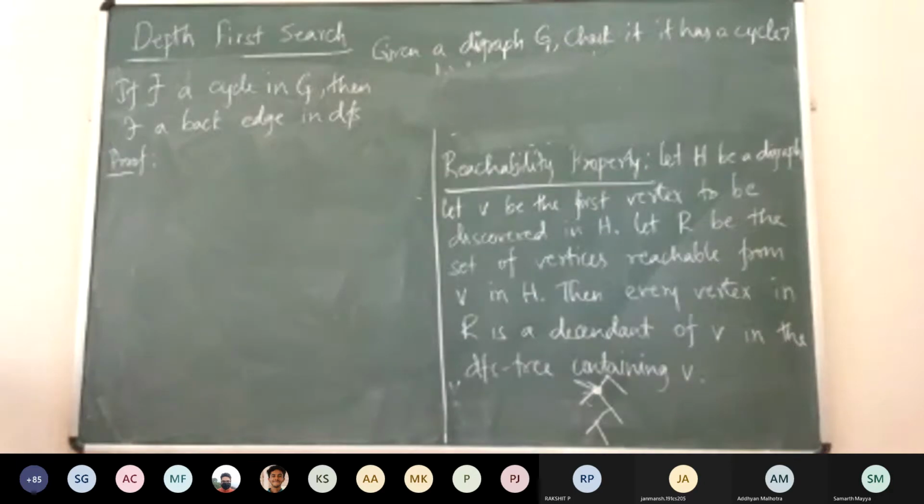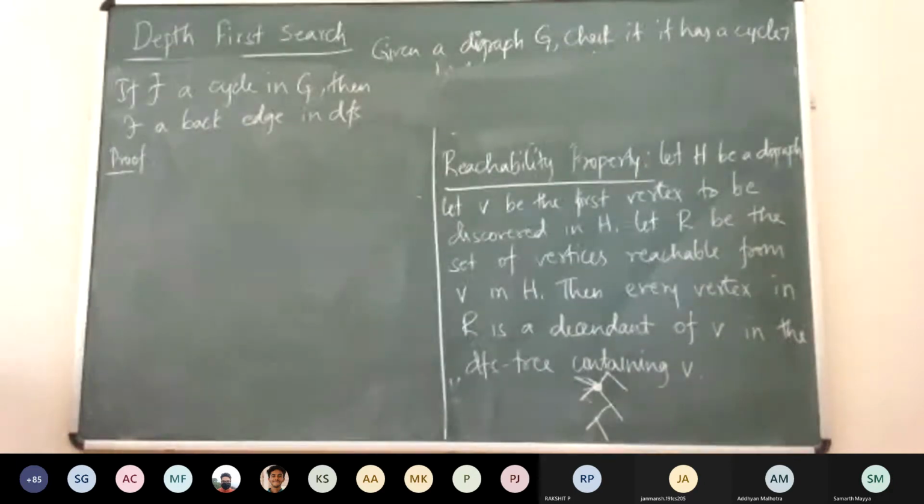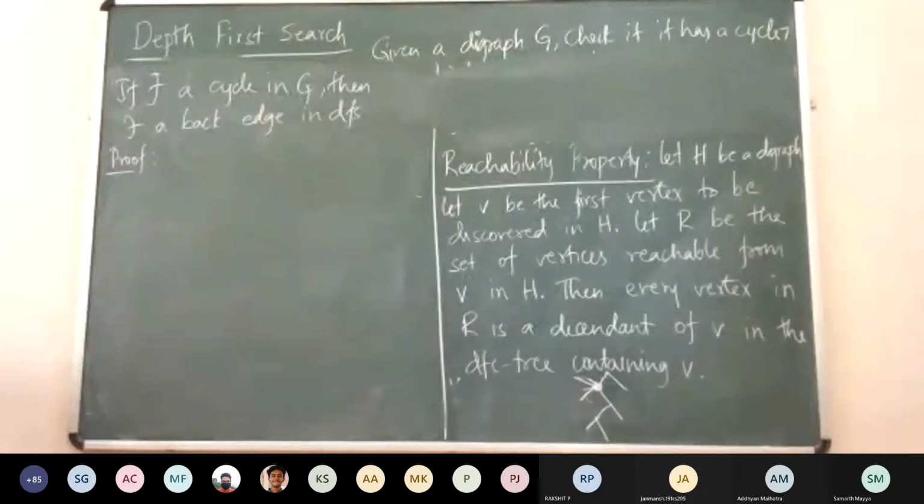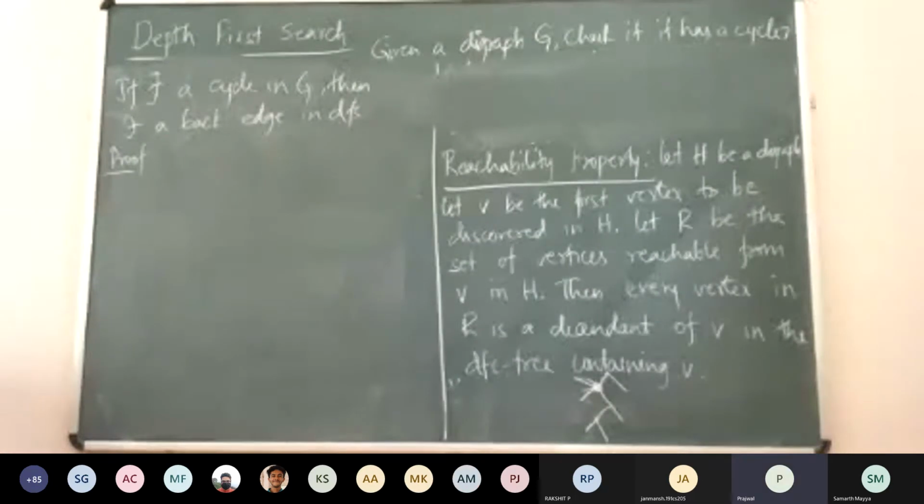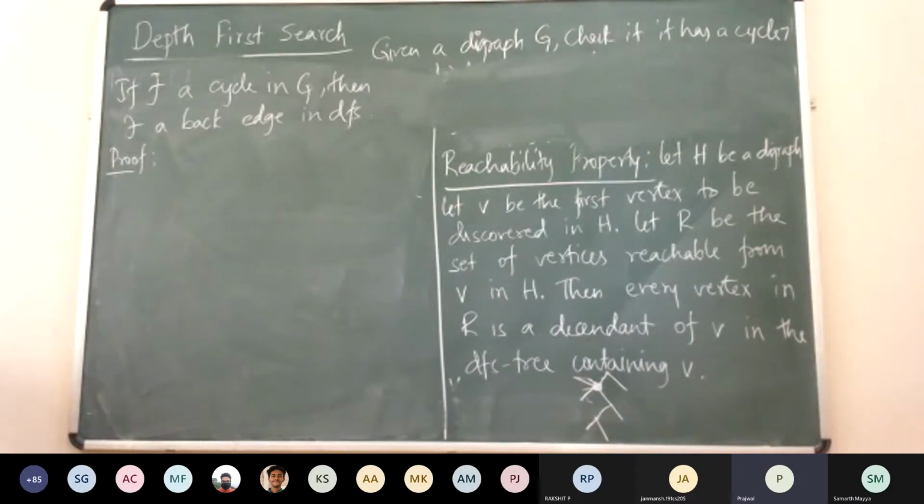Now how do you prove this? Can you guys go through whatever proof you are trying to do and complete it? We can prove that forward edge and cross edge cannot contribute to a cycle. Yeah. Is that even needed now?